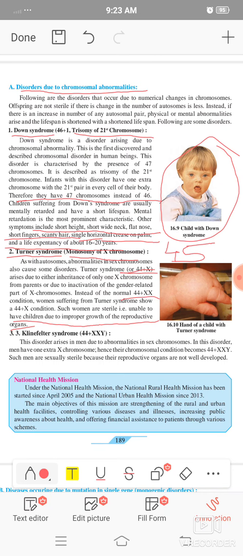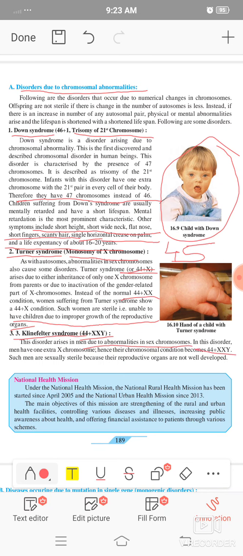After that, the next and third one is Klinefelter syndrome. Klinefelter syndrome is also related to the sex chromosome, an abnormality in the sex chromosome which is given here. In that, the trisomy condition in the sex chromosome has 44 plus X, X and Y.